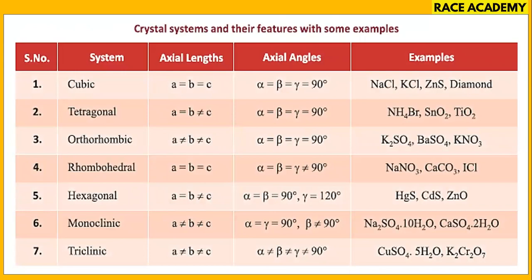And the same we can see in this picture also, with different colors. So cubic comes under examples: we have diamond, zinc sulfide, sodium chloride, potassium chloride. Tetragonal: ammonium bromide, tin stone, titanium dioxide. Orthorhombic, rhombohedral, hexagonal: we have CdS, zinc oxide. Monoclinic, triclinic: potassium dichromate is the best example. Triclinic examples they will also ask.